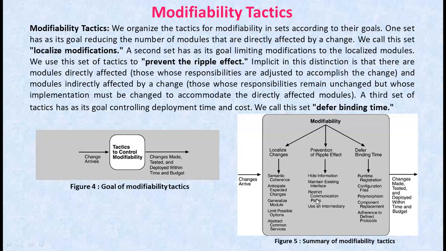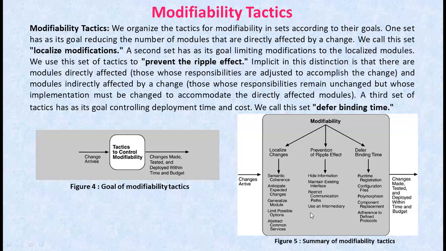Coming to restrict communication paths. Here this will reduce the ripple effect, since data production or consumption introduces dependencies that cause the ripples.